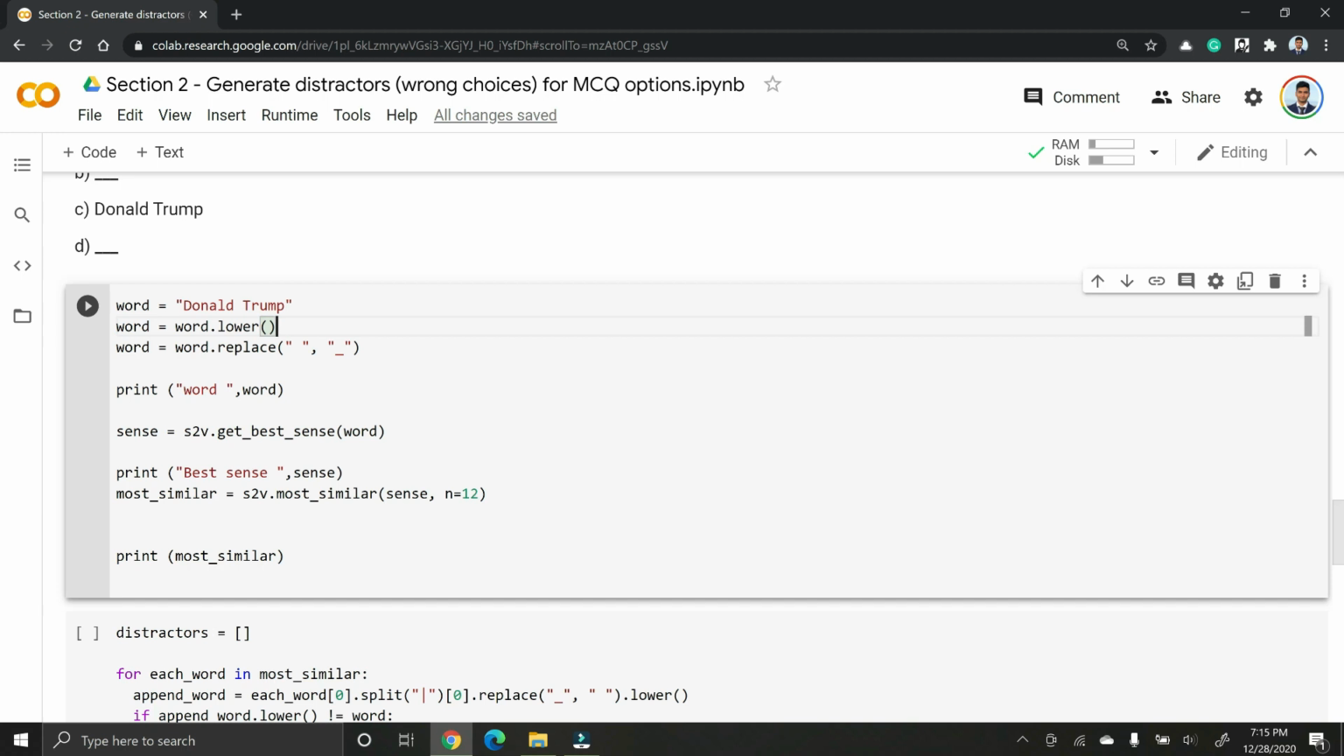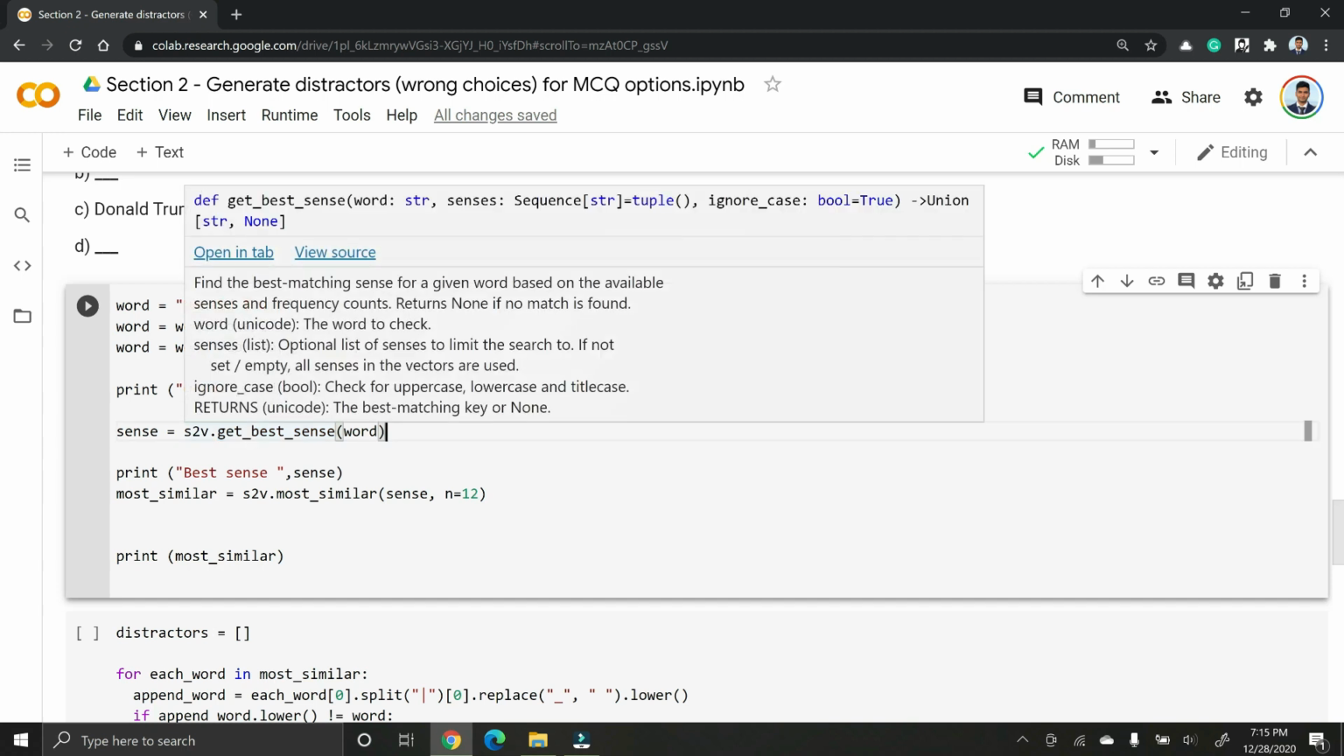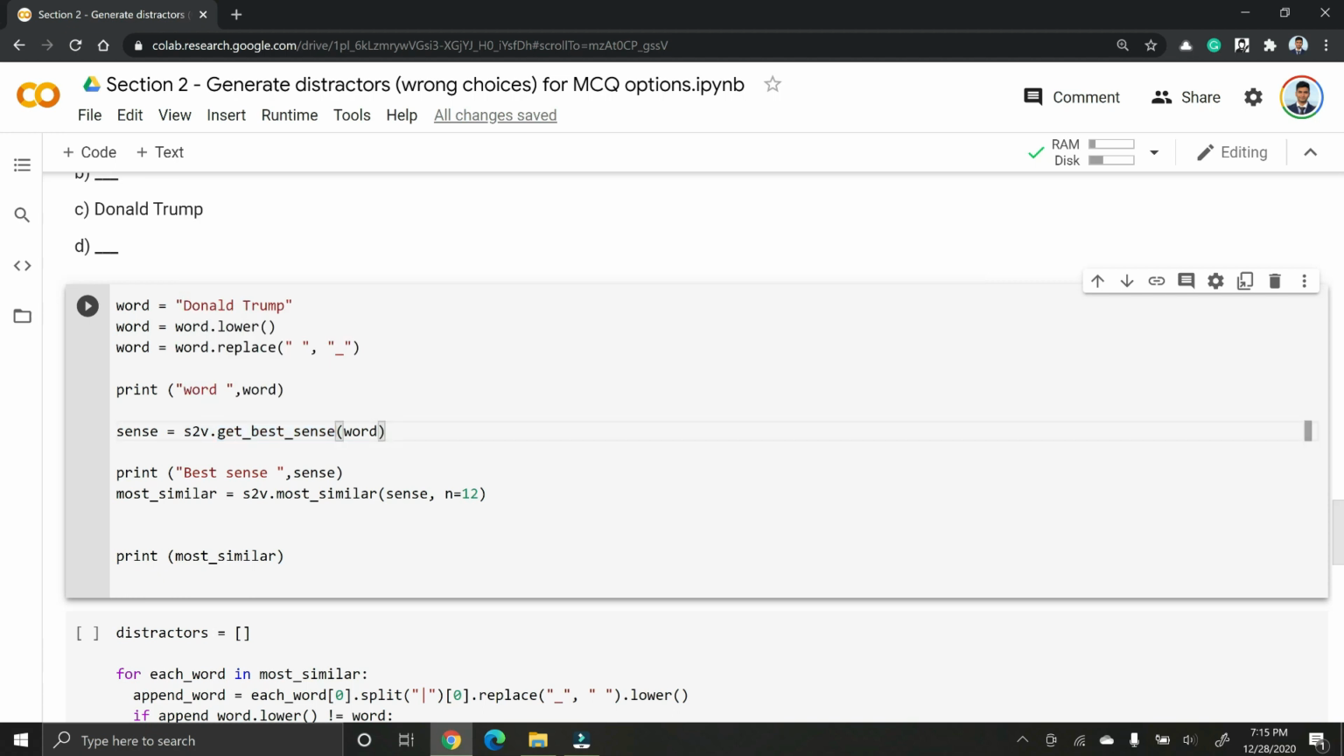And once you have that word, you are going to pass our word through get best sense. As I mentioned, cricket could mean a game or cricket could mean an insect. What we are going to do is get the best sense, that is the most popular sense for that. And once you get the best sense, we are going to give that sense to our sense to vec algorithm, and get the most similar words representing that sense.